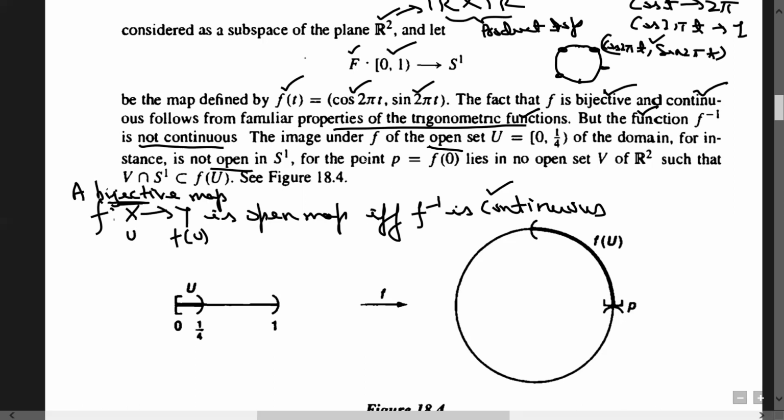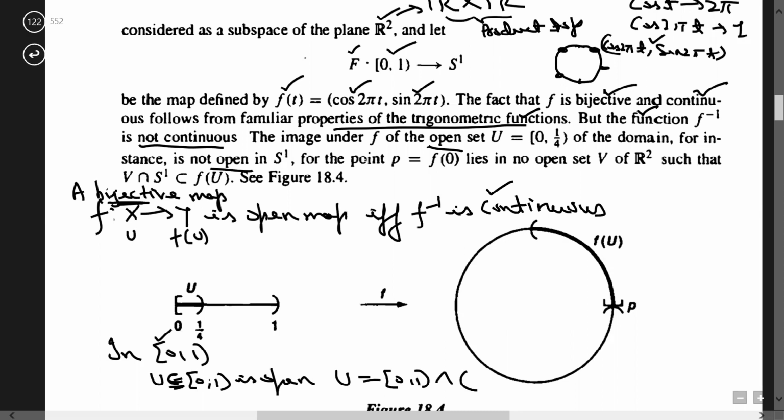Why? Because in [0,1), in the subspace topology, any set U is said to be open if it can be written as [0,1) intersection some open set from R. Let us reduce it to its basis member, because all other open sets are going to be generated by the basis members of the standard topology. So this (a,b) belongs to the standard topology on R.